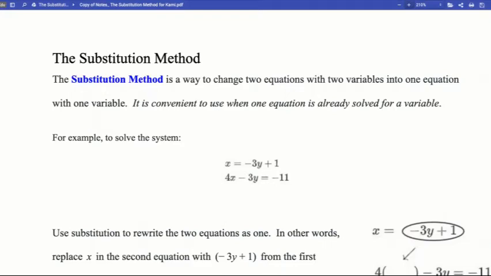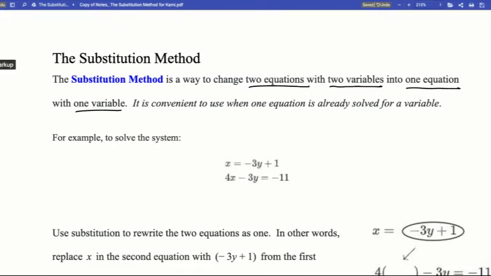Hello, today we are going to be talking about the substitution method. The substitution method is a way to change two equations with two variables into one equation with one variable. So we know how to solve one equation with one variable. That's how we know how to solve. So when we have two equations that have two variables, we have to be able to combine them in some way to get just one variable so we can solve.